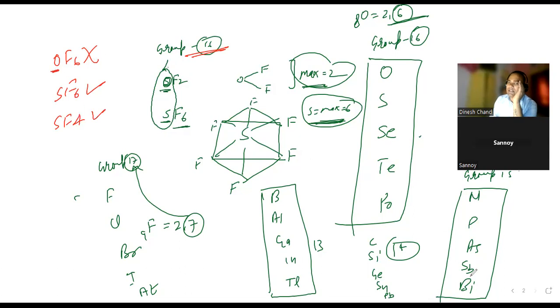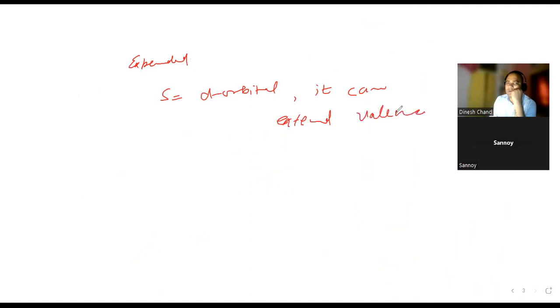Have you studied the extended octet? Expanded octet? Yes, sir. In the case of sulfur, they have vacant d orbitals. So if there is a d orbital, it can extend the valency. Yes or no? Yes, sir. Okay, so that is why.